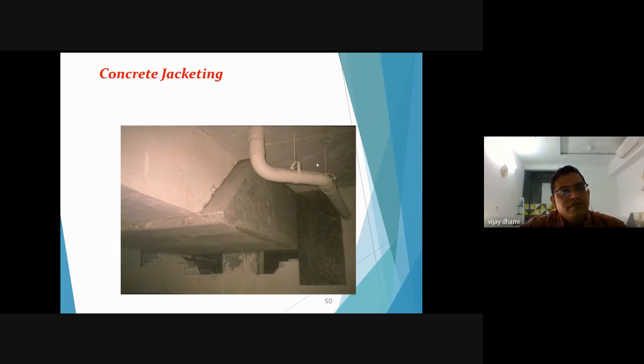This photograph is an example of concrete jacketing. This is a sunken beam. This beam is highly damaged at the end due to a leakage or due to any other reasons. So if you want to strengthen your beam sections, then you can do a jacketing to the beam sections and the jacketing to your deteriorated slab sections also.